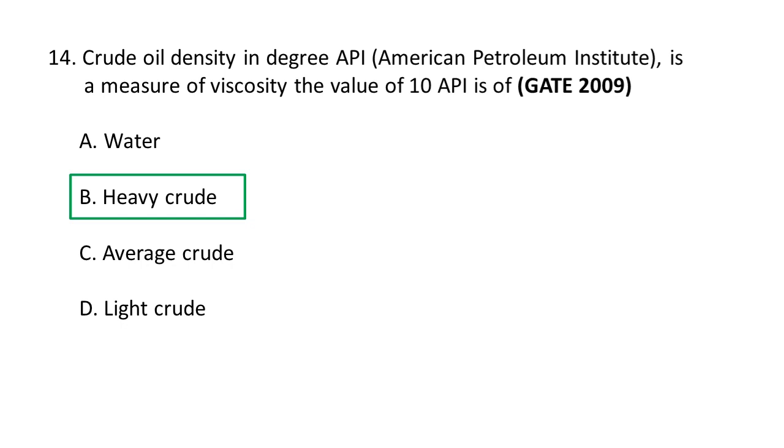Medium crude oil has an API gravity varying from 31.1 to 22.3 API, and a density of around 870 to 920 kg per meter cube. Heavy crude oil has an API gravity varying from 22.3 to 10 degree API, and a density of 920 to 1000 kg per meter cube. So here the value of 10 API is of heavy crude. So that's why B is the correct option.